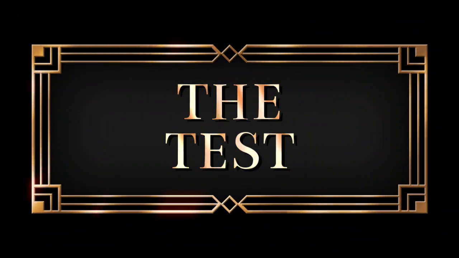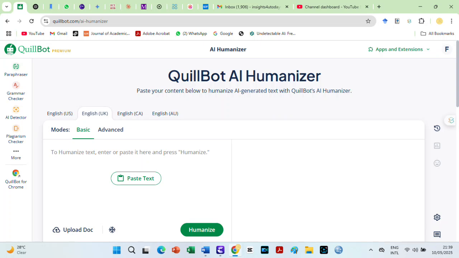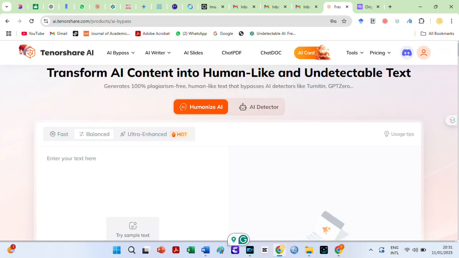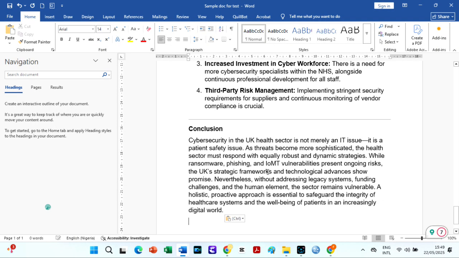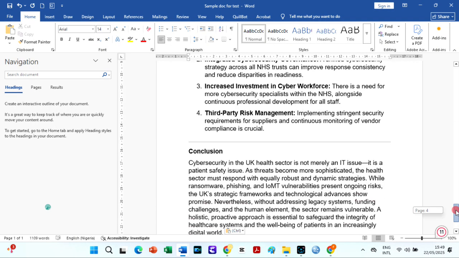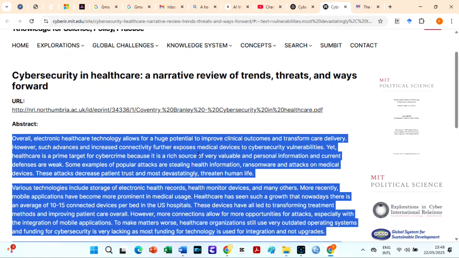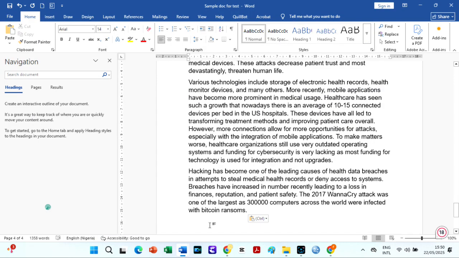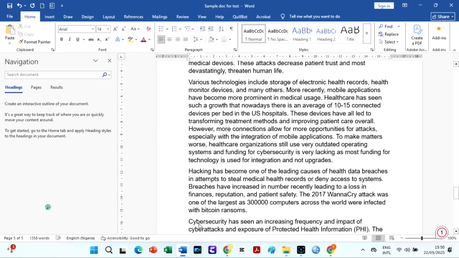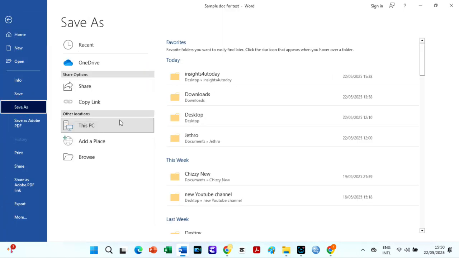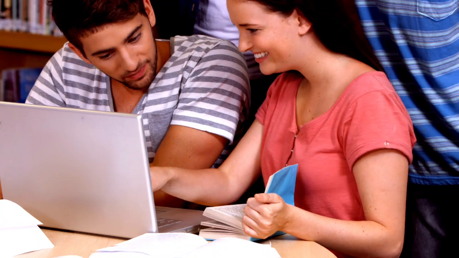How are we going to do this? First, I will generate a document which we will run, or should I say humanize, on Quillbot and Tenorshare AI Bypass. I'm using a mix of ChatGPT deep research generated content and academic sources because this reflects how most students and researchers actually write. Combining AI help with real citations also makes the test more realistic and challenging for both tools. If you think I am wrong that most students and researchers write this way, let me know your thoughts in the comment section.